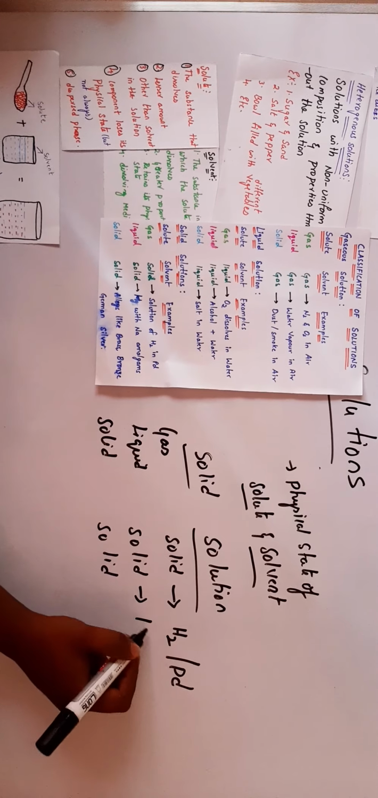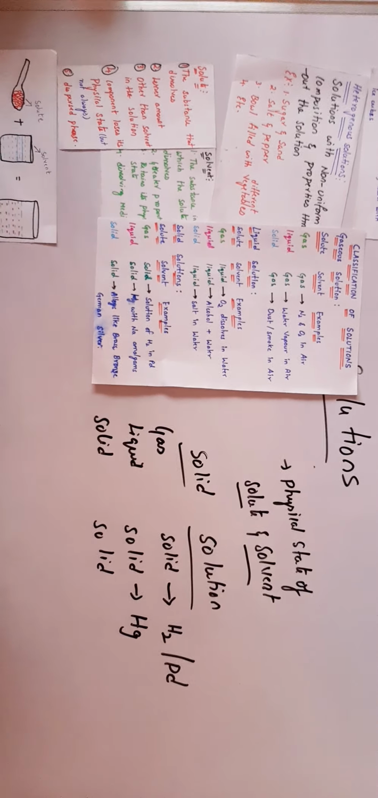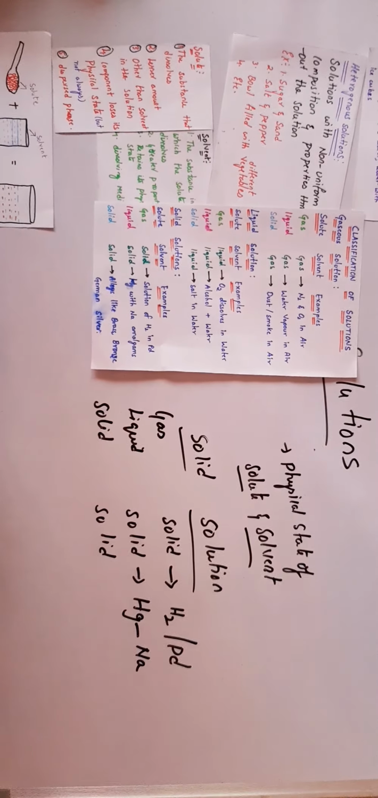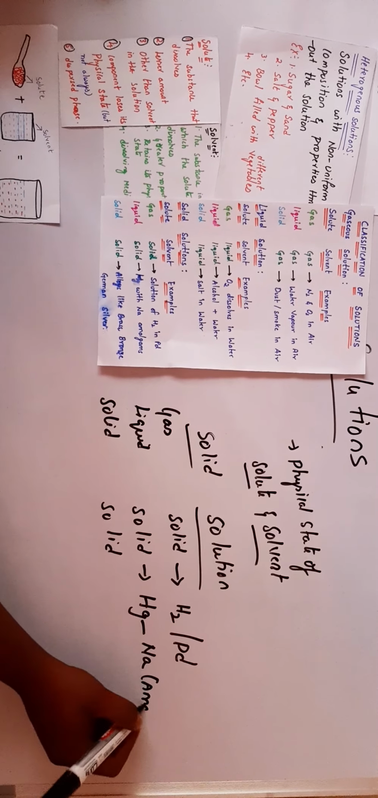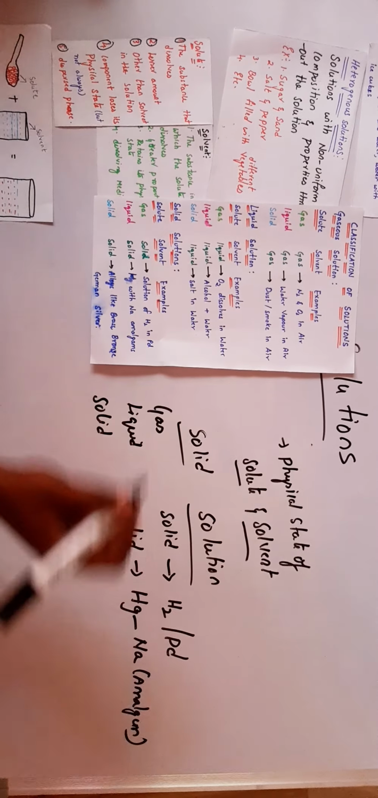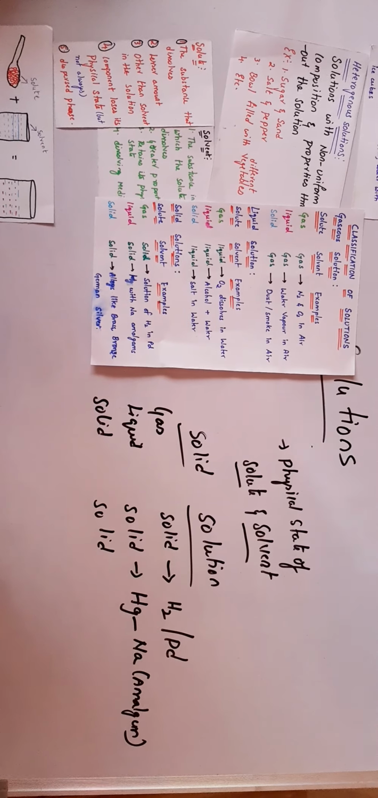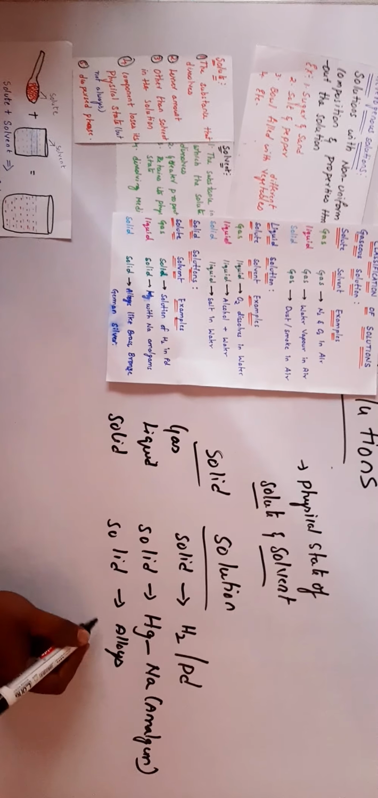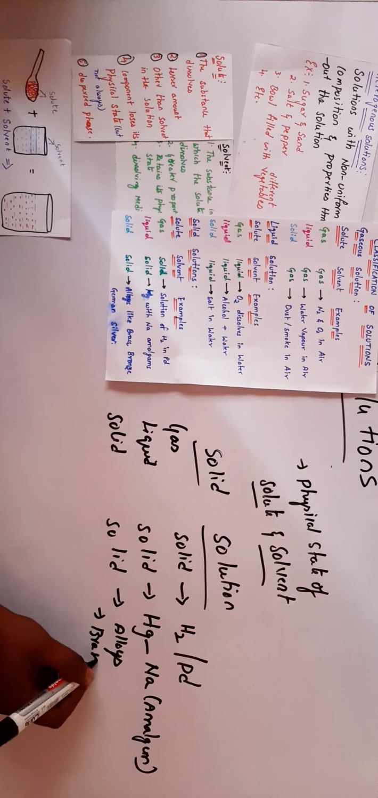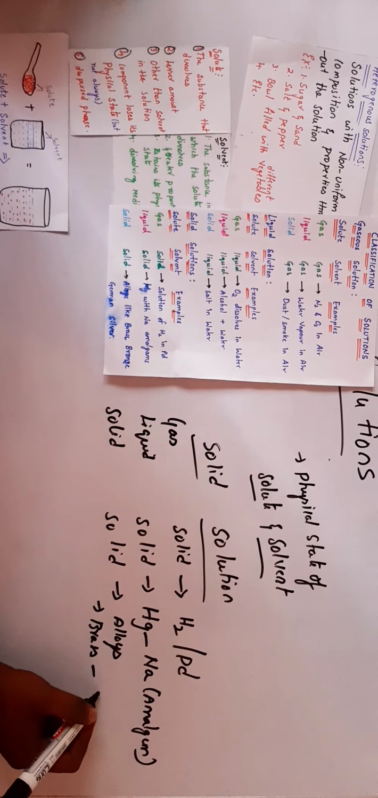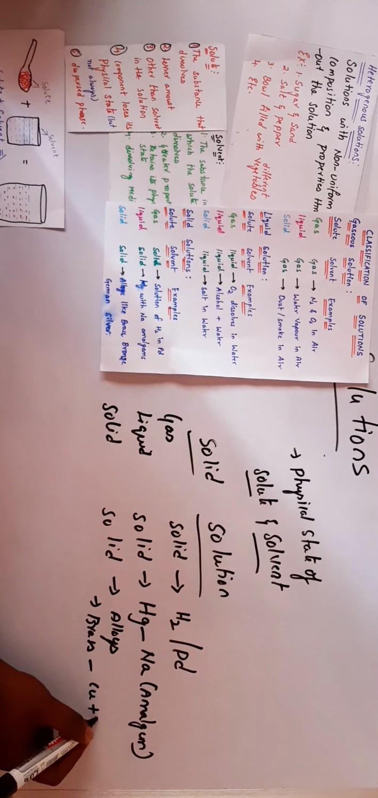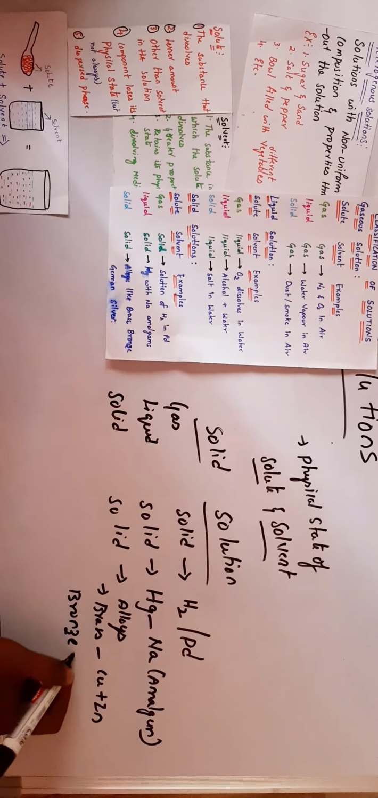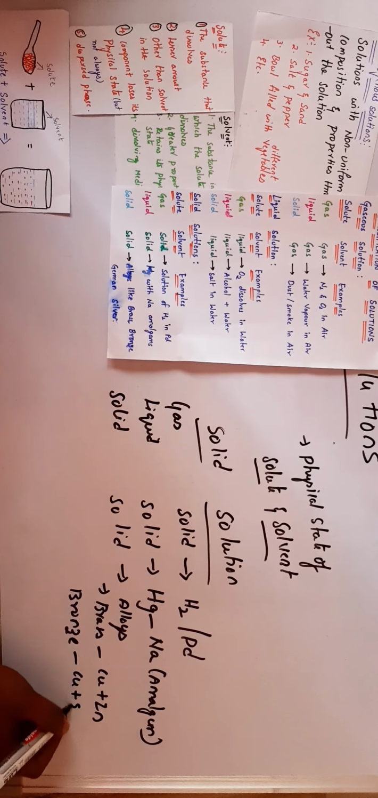And next, liquid mercury. Mercury is liquid at room temperature. Liquid mercury with solid sodium is nothing but amalgam. Next, solid in solid means alloys. For example, brass. Brass is made up of two solids, copper and zinc. Next, bronze. Bronze is made up of two solids, copper and tin, Sn.